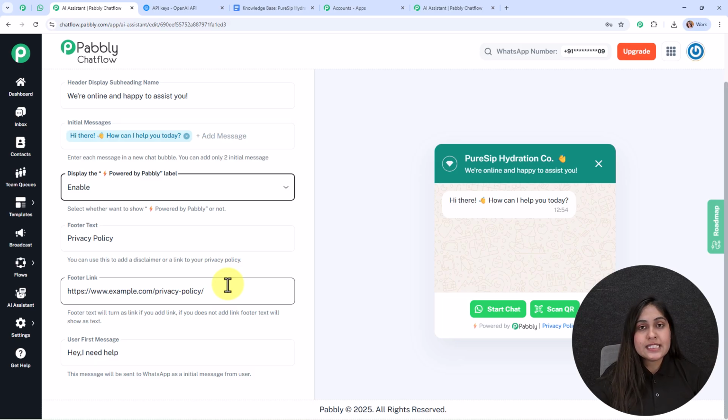Here I've used the sample details. Then comes the user first message. It says this message will be sent to WhatsApp as the initial message from the user.